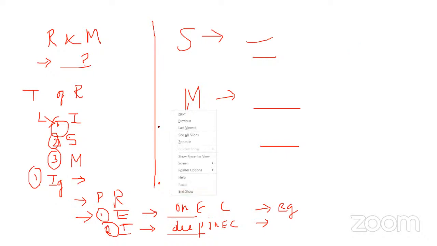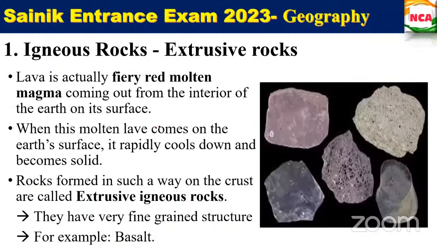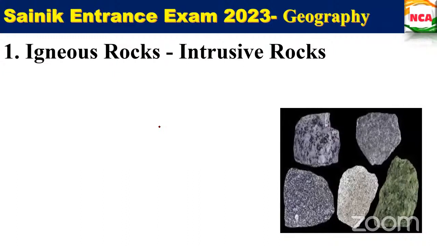Yes, ma'am. So next is intrusive rocks. What I told about intrusive rocks? The molten magma that cools down deep inside the earth's crust. The solid rocks so formed deep inside the earth's crust are called intrusive igneous rocks. So they will be cooling down very slowly, no, compared to the outside, that is, on the crust.